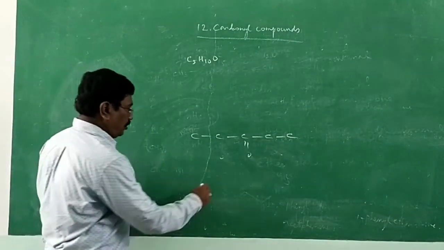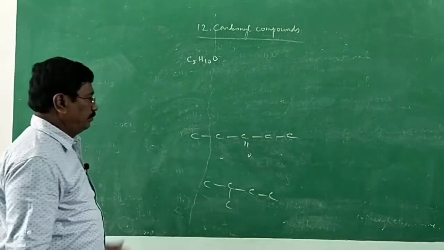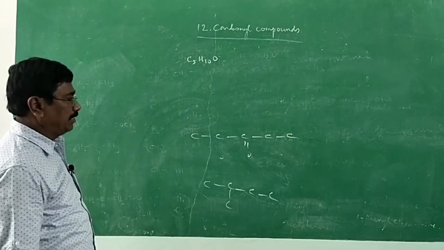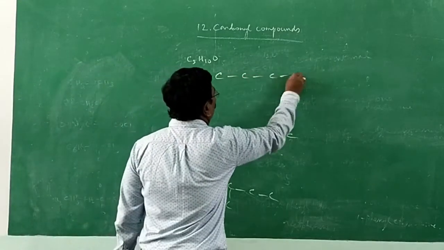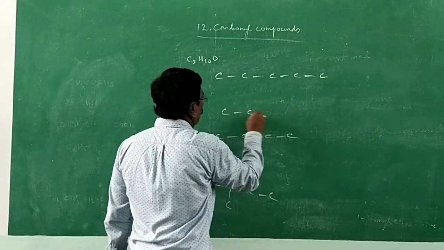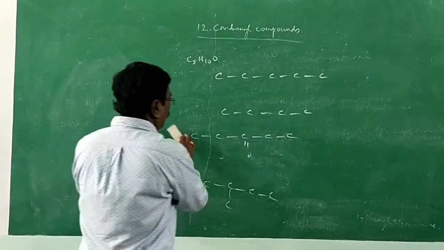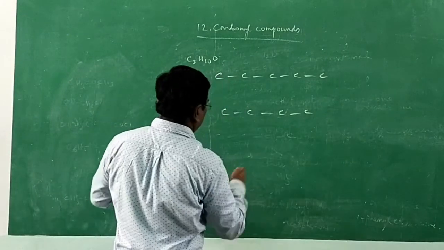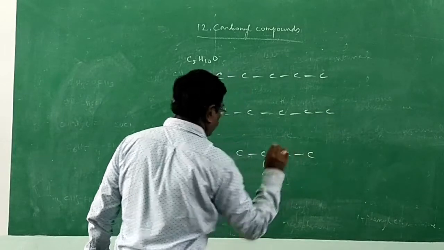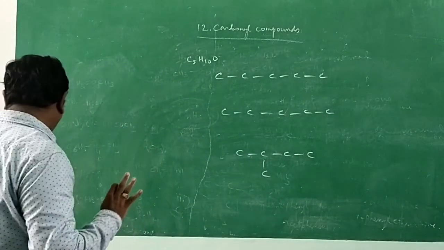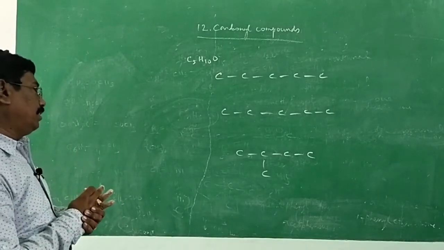If we have a branch, this is another possibility. Instead of all the 5 carbon atoms in the same line, 1, 2, 3, 4, 5, we have 4 carbons in a line and then a branch. C, C, C, C, and a branch. Skeleton wise, these are the differences. None other than this is possible.